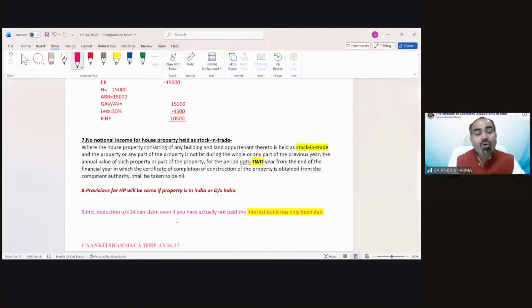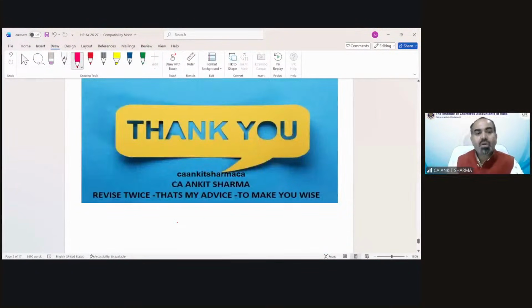The 7th point we have already discussed, that in case of a builder, up to 2 years there would not be any taxability. After 2 years, those properties would be treated as deemed let out. Provision of house property in India and outside India would remain the same. Interest is allowed on due basis. That's also we have discussed. And the main thing, revise twice. That's my advice to make you wise.